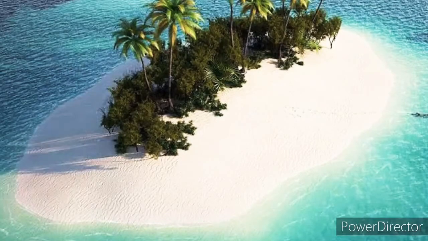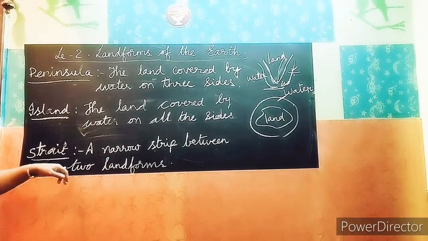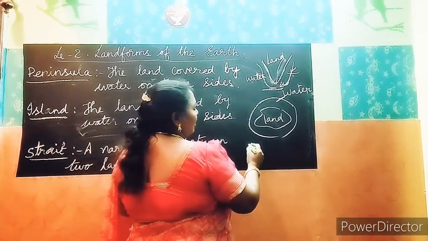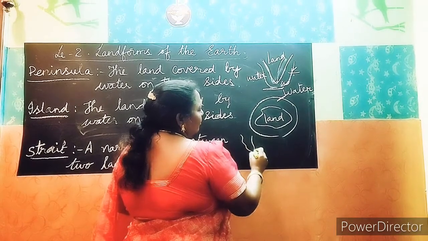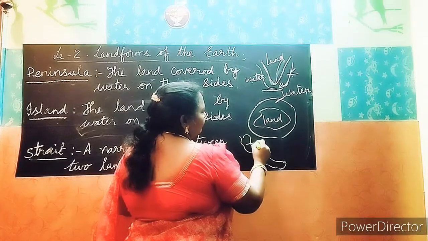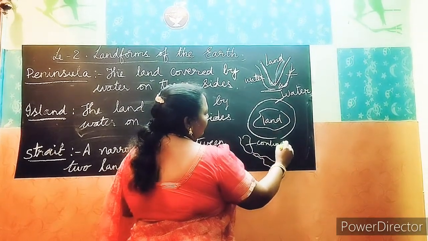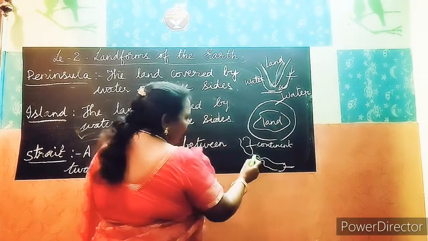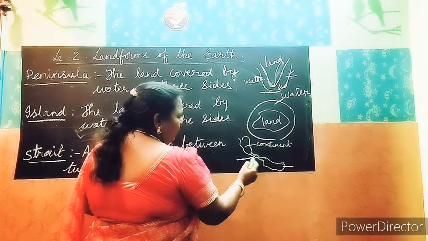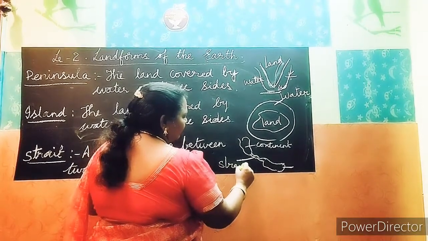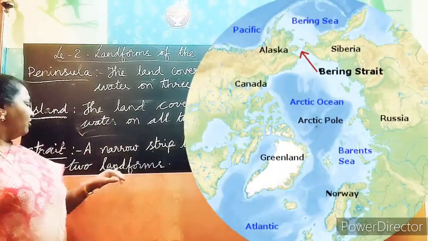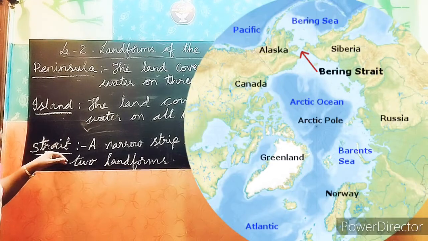Next one, we go to strait. What is a strait? It is a narrow strip between two landforms. Now see in the world map, two continents joining together. There will be small land and big. This is one continent and this is another continent. And a piece of small line. This is called a strait. What is a strait? A narrow strip. Narrow means thin strip between two landforms is called a strait.